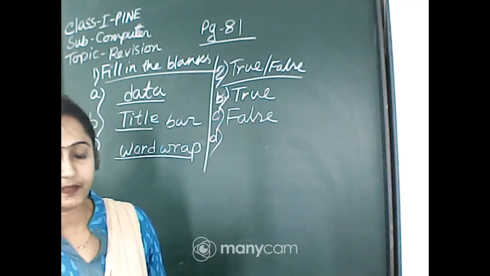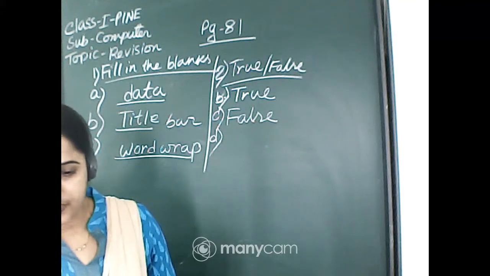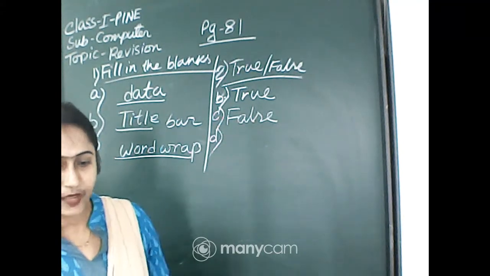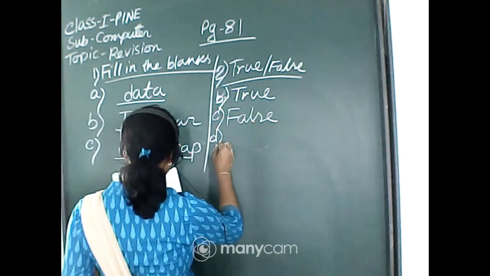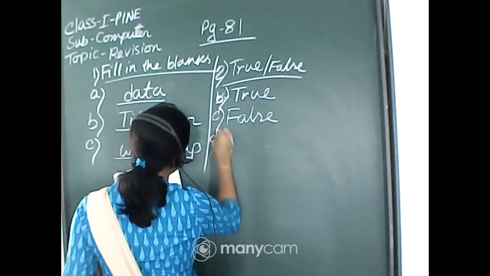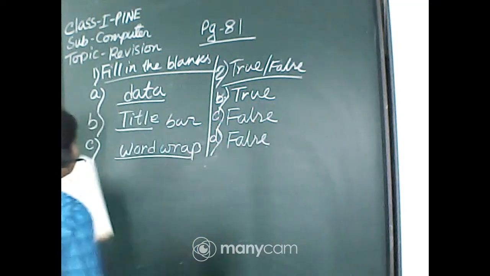That is an example, home. WordPad contains only one tab. False. Very good Devdeep. Home and view tab, so it is false. D is also false. Not only one tab, two tabs, so it is false. Done, everyone?